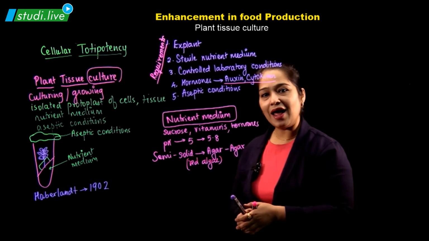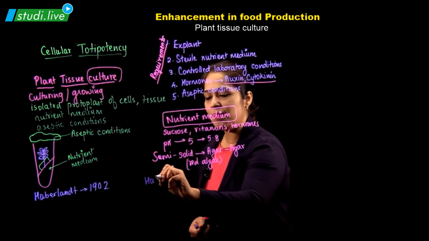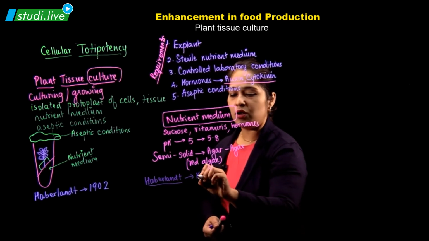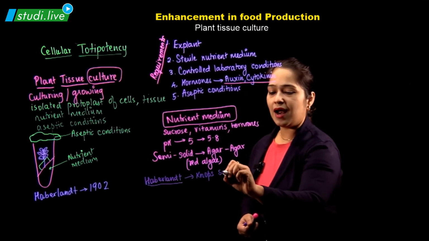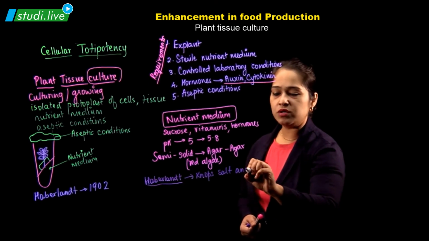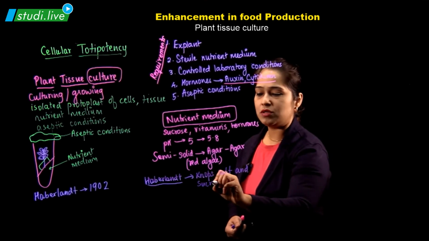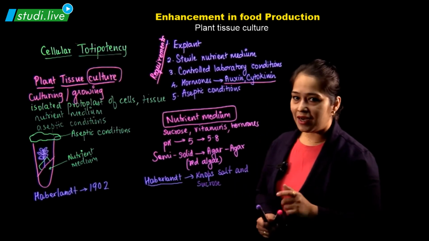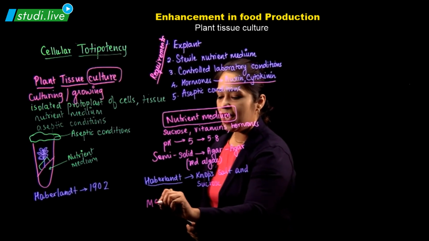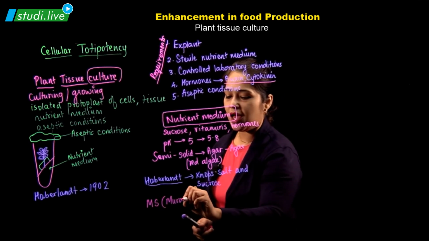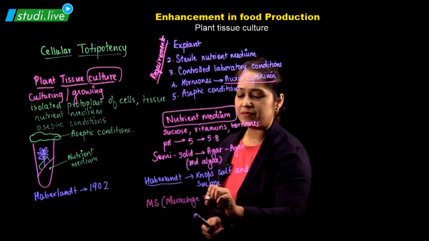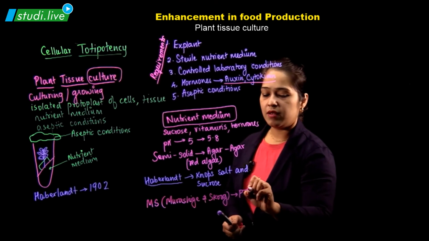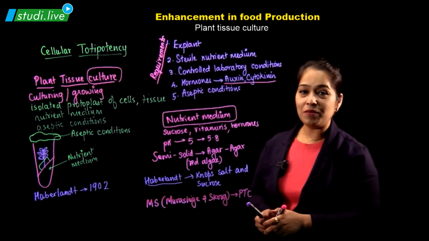Which medium had Haberlandt used? This is a very important point. Haberlandt had used Knop's salt solution and sucrose. When Haberlandt did this experiment, he used Knop's salt solution and sucrose as a medium for plant tissue culture. What about nowadays? Nowadays, the medium which we use is called MS medium, which is Murashige and Skoog medium, used for plant tissue culture. So this is about the nutrient medium.